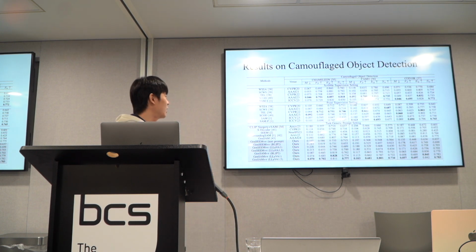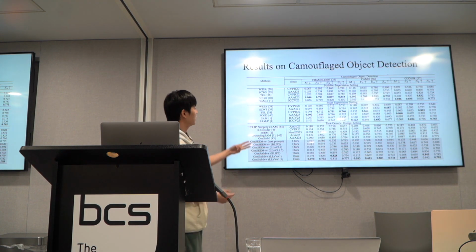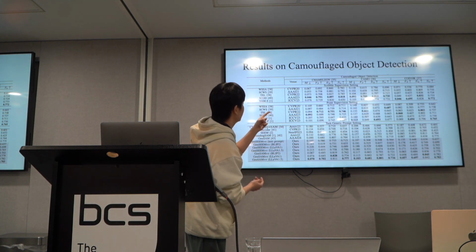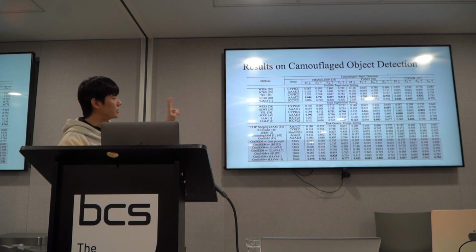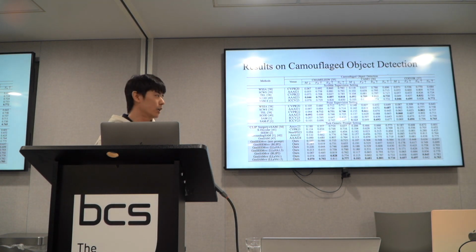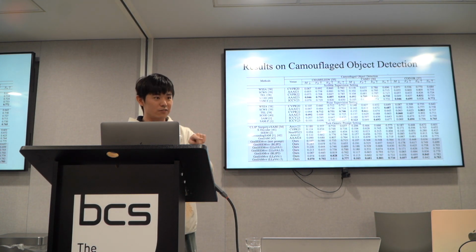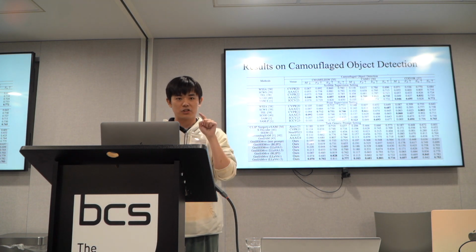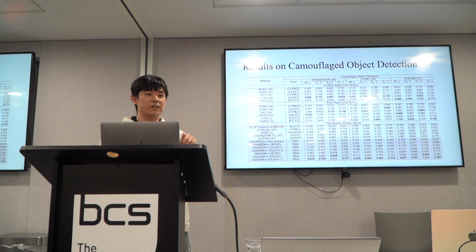So here is the result we get on camouflaged object detection. The setting can be in three sets. First is called the scribble supervision setting. Second is called the point supervision setting. In these two settings we need the training set, but the training supervision level is different. Scribble supervision means for each image you have a specific scribble. Point supervision is much less supervision, but at least for each instance of interest we have 1 point as supervision in the training.